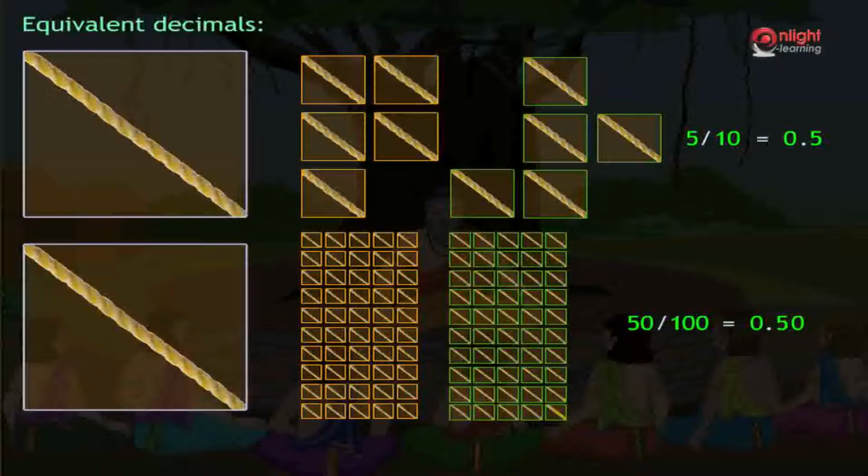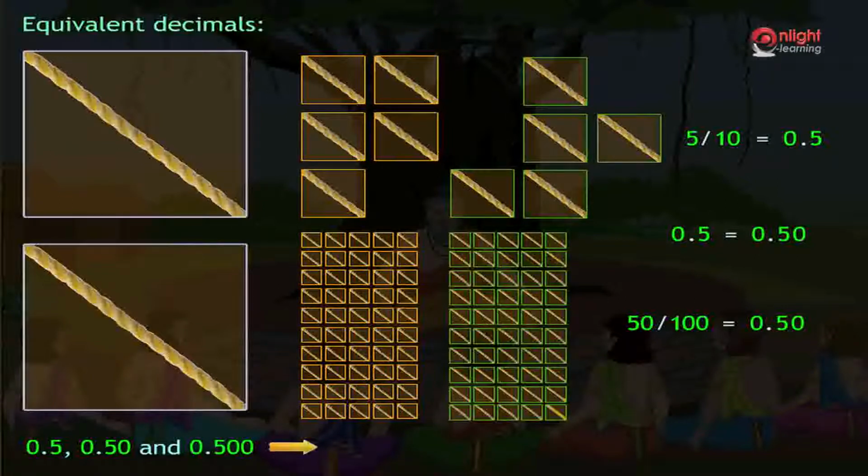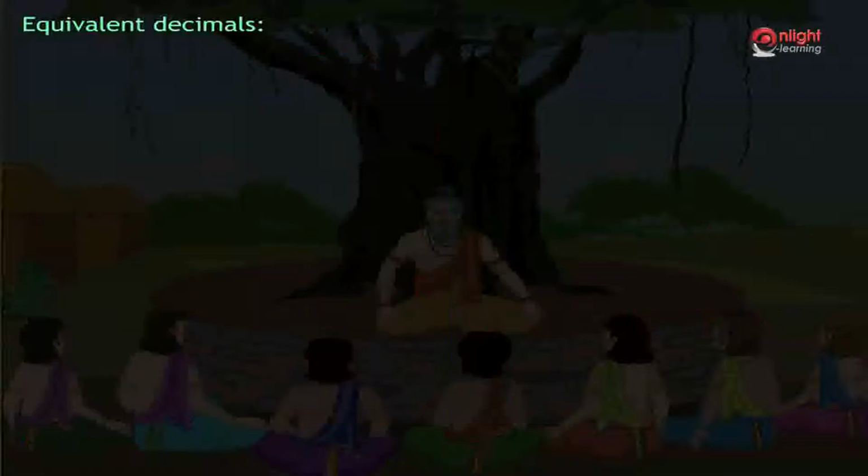But since these ropes are equal in length, it means that the halves of the 2 ropes are also equal, which implies 0.5 is equal to 0.50. Hence, decimals 0.5, 0.50 and 0.500 are said to be equivalent decimals.